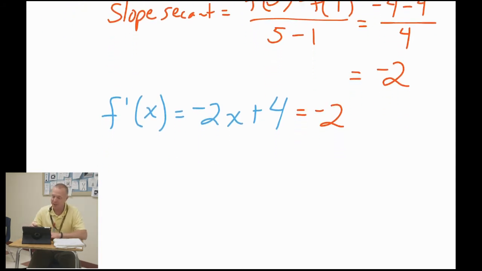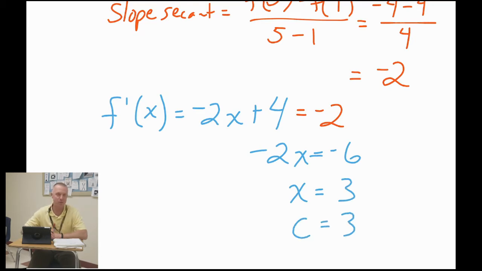x. Keep in mind as you're solving this for x that what you're really finding is the c value. And you can call it that if you'd like. You can say that c equals 3. You can keep it as x equals 3. But we just satisfied the mean value theorem. Why? Because we found the c value where the slope of the secant is equal to the slope of the